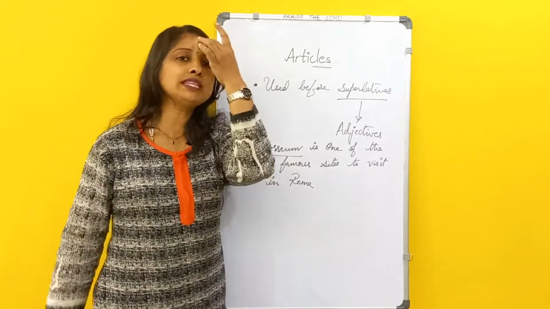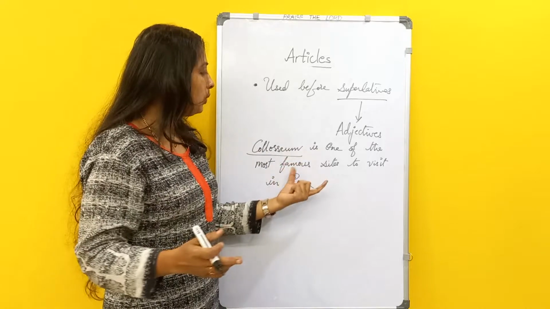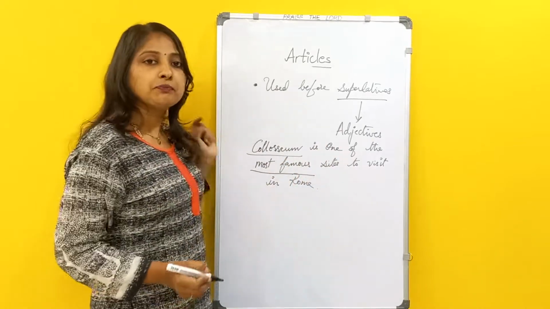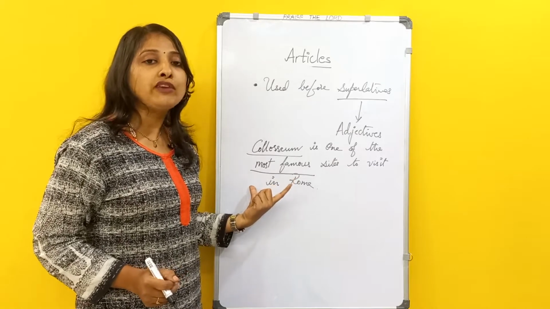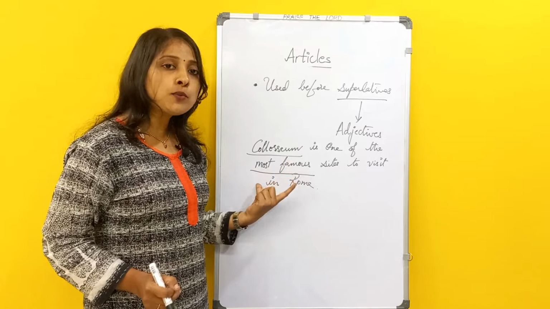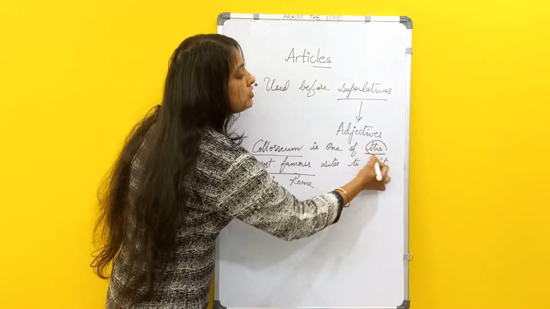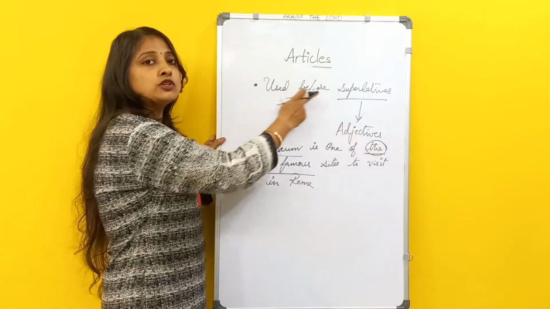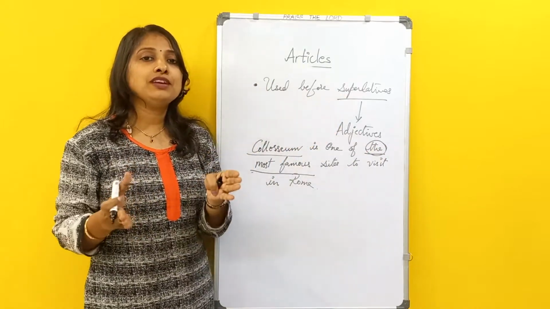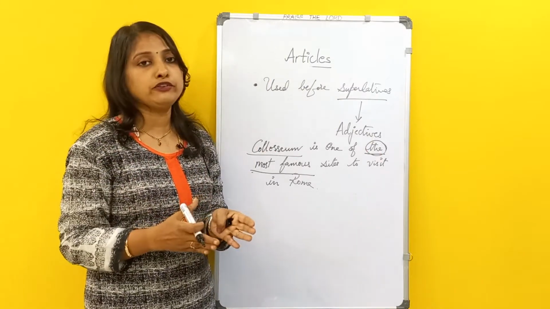Colosseum is the name of a museum. So here, if you see, most famous is the superlative degree. When we are using most famous, the is used in front of it. The is used before superlatives. So that indicates that when there is a superlative degree being used, you will be using the in front of it. Right?